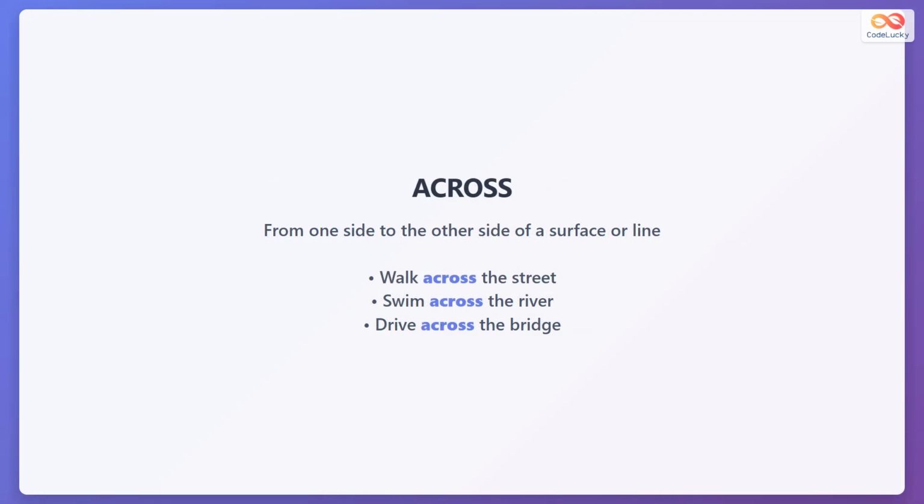The word across means from one side to the other side of a surface or line. For example, you can walk across the street, swim across the river, or drive across the bridge. Across often shows movement over a flat area or surface.